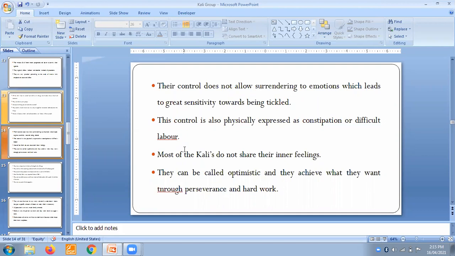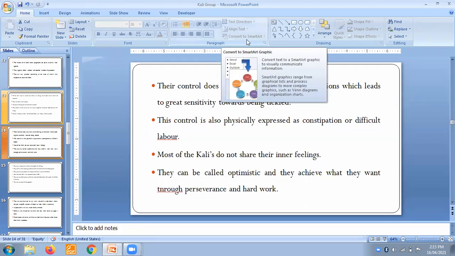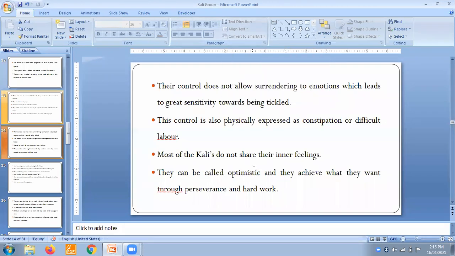Most of the Kalis do not share their inner feelings. I told you that they are really very introvert, they really don't want to share their emotions. Most of the Kalis do not share their inner feelings. They can be called optimistic. They achieve what they want through the perseverance of hard work. Means they are continuously doing their hard work.